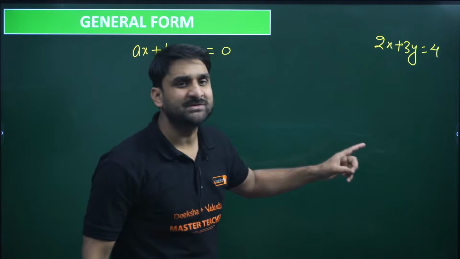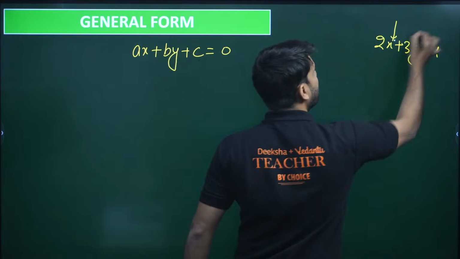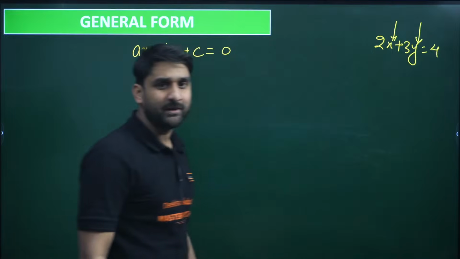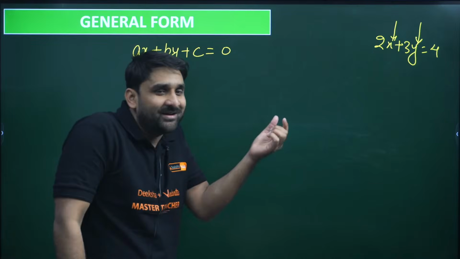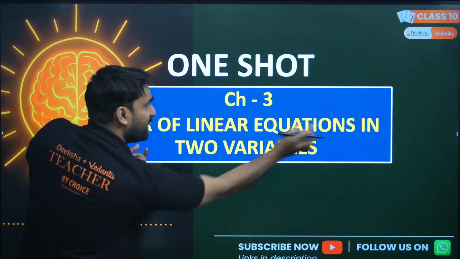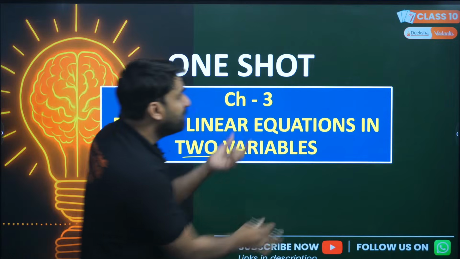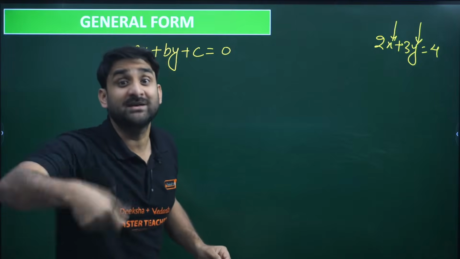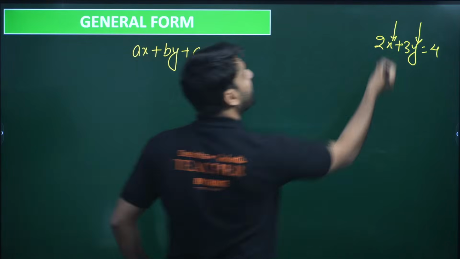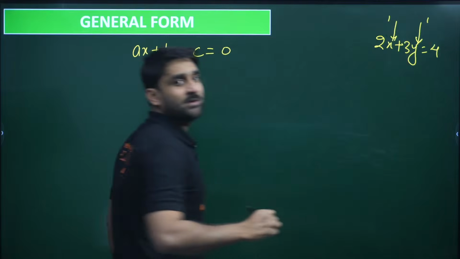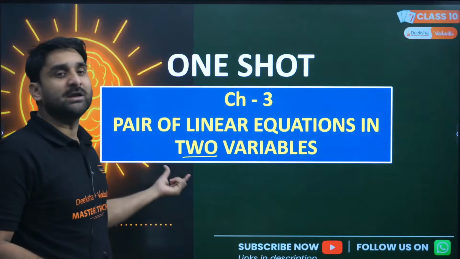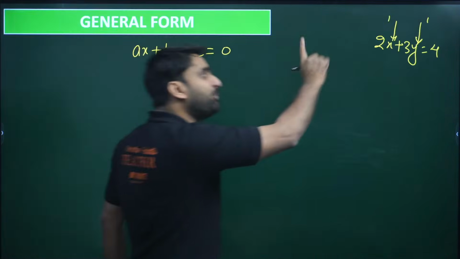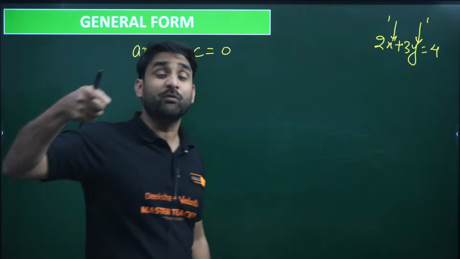Now, how many variables are there? The variables are x, and one more variable is y. So this is called two variables, and the name of the chapter is linear equations in two variables. Two because x and y both are there. And what is the power? The highest power of both is 1, and the power is making the linear term fulfilled. Because of power one, this is called a linear equation, right?